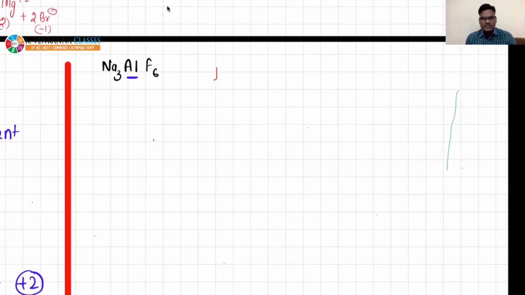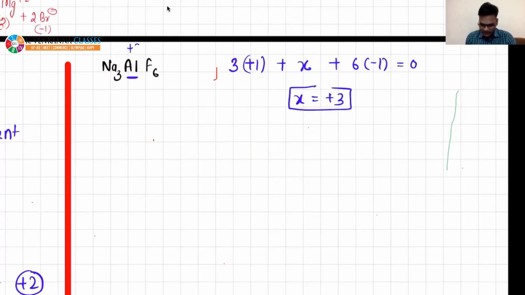You know the oxidation number of sodium. It belongs to the alkali metals, so it will be +1. But there are 3 atoms of sodium, so it will be 3 into +1. Let's say you do not know the oxidation number of aluminium. Take it as X, and you already know the oxidation number of fluorine, that is -1, so 6 into -1, and the sum is 0. So the oxidation number of aluminium will come as +3.